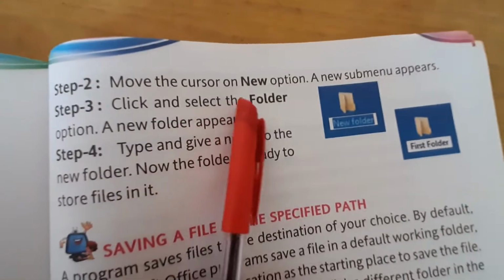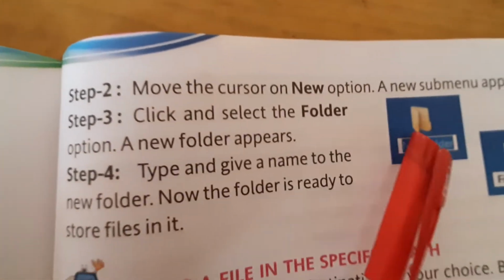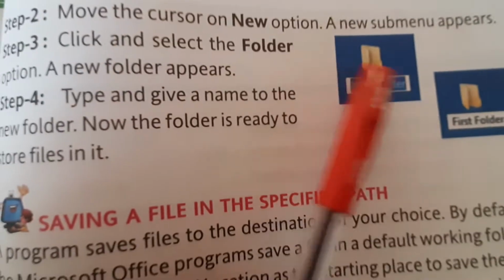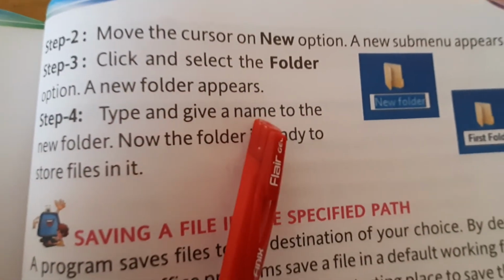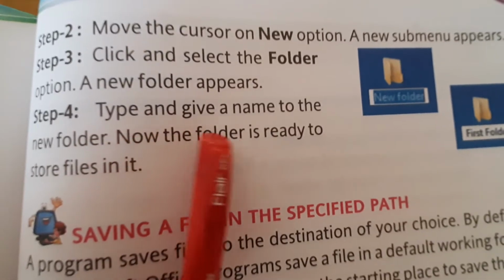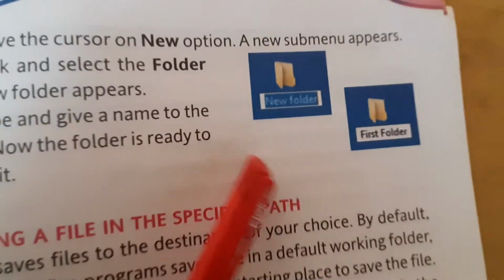Move the cursor on the New option, a sub menu appears. Click and select the Folder in that. If you see here, you can create a folder here. Okay, and in this way the folder will be formed. Click and select the Folder option, a new folder appears. Then step 4, type and give a name to the new folder. Now the folder is ready to store files in it.